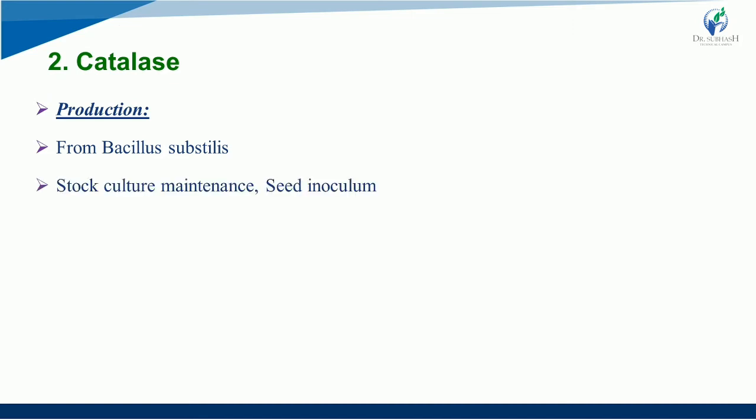So now if we talk about catalase production, then Bacillus subtilis is the major source through which you can obtain catalase. You have to maintain stock culture and seed inoculum, right?